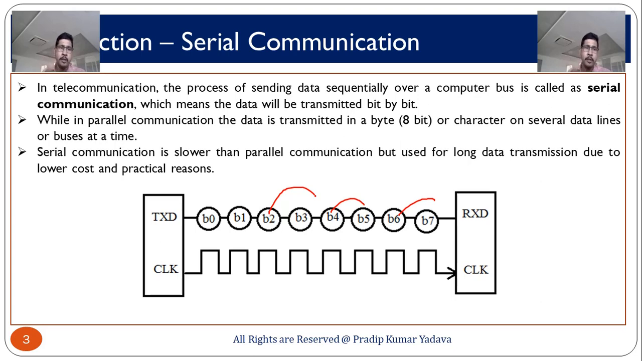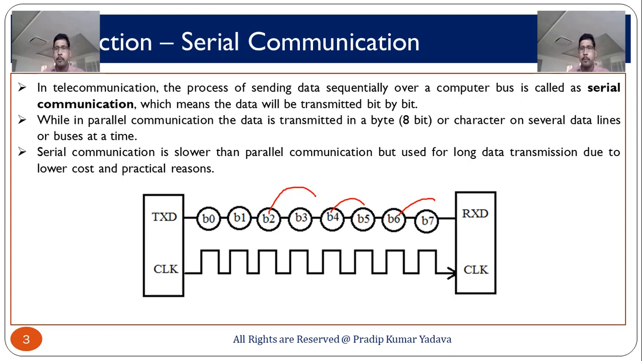And serial communication is slower than parallel communication because in parallel communication you can transmit maximum data at a time, but in serial communication you have to transmit bit by bit. That's why serial communication takes more time compared to parallel communication. But serial communication you can use for long distance data transmission due to lower cost and also practical reasons, because sometimes it is not possible to transmit data in a parallel manner.